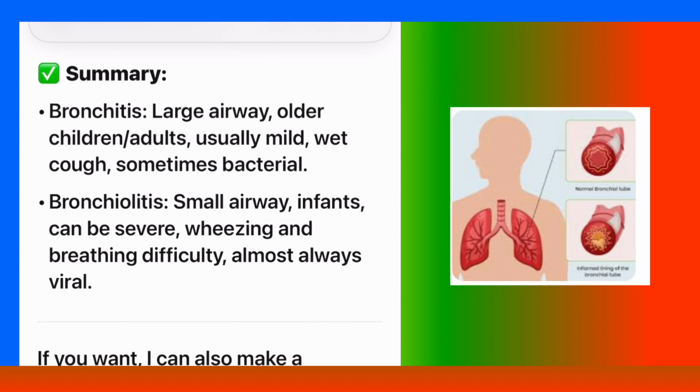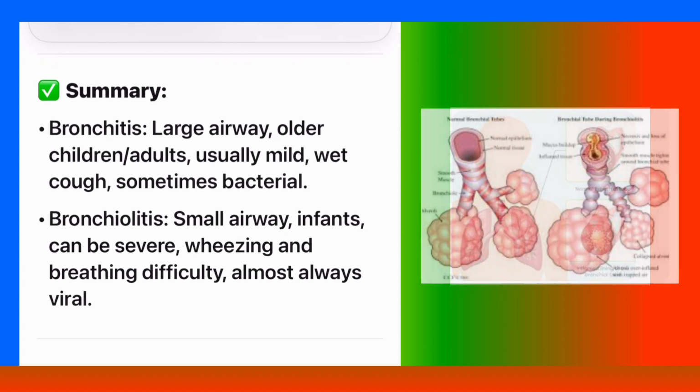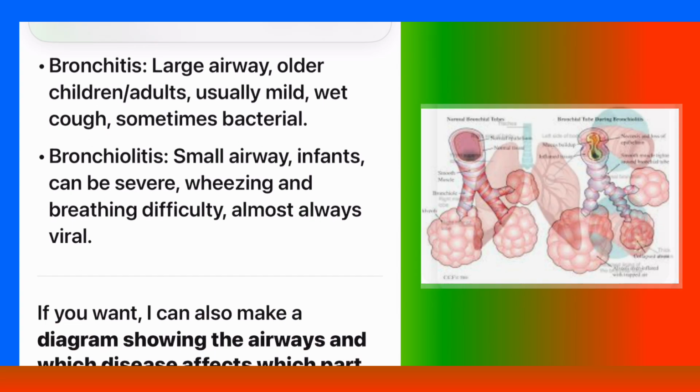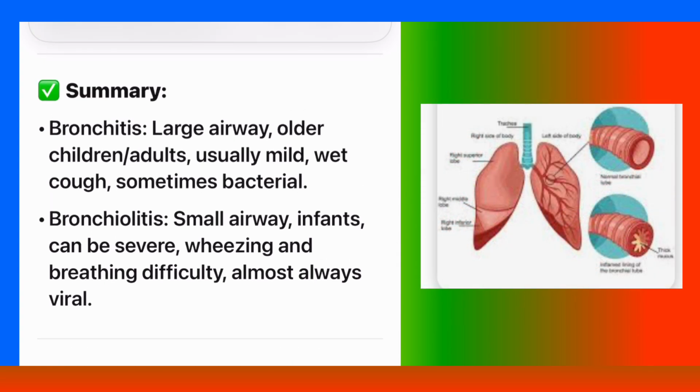Summary. Bronchitis: large airway, older children, adults, usually mild, wet cough, sometimes bacterial. Bronchiolitis: small airway, infants, can be severe, wheezing and breathing difficulty, almost always viral.